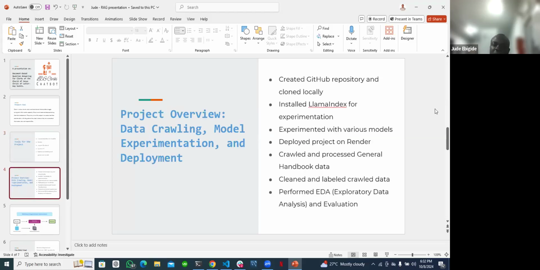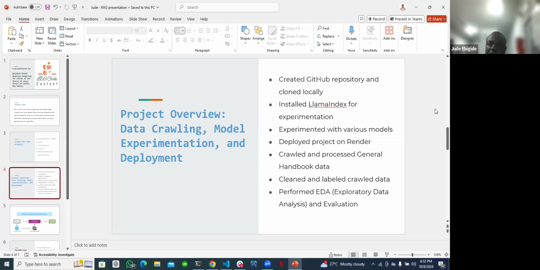All right, the first thing I did was to create a repo, which I created locally. I also installed LlamaIndex. In the course of the project, I experimented with several generation models. For example, I used Mixtral. I also made use of OpenAI ChatGPT and some other ones which I will talk about. And then the model was deployed on Render.